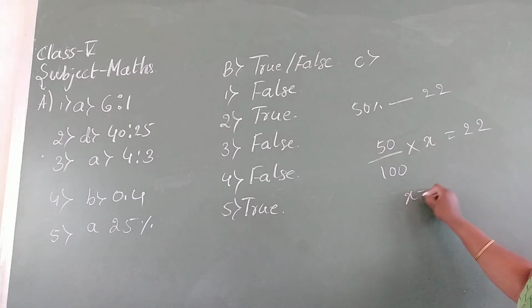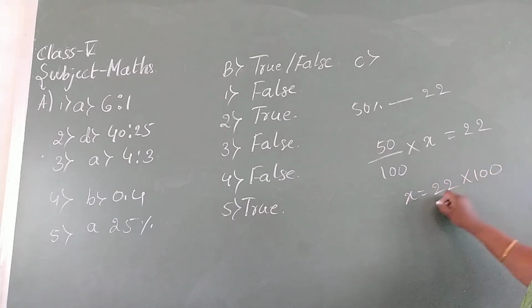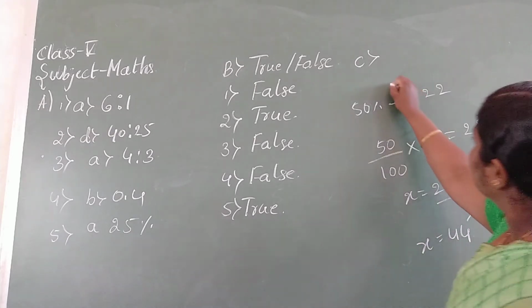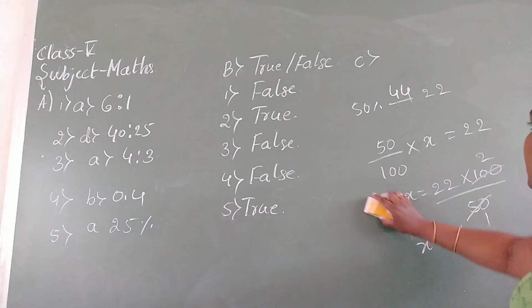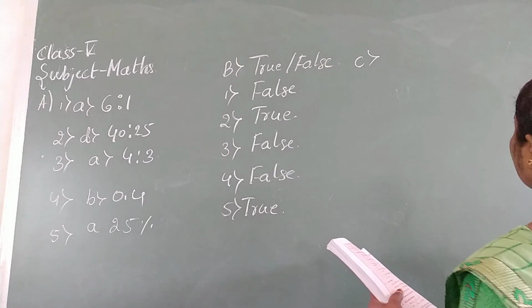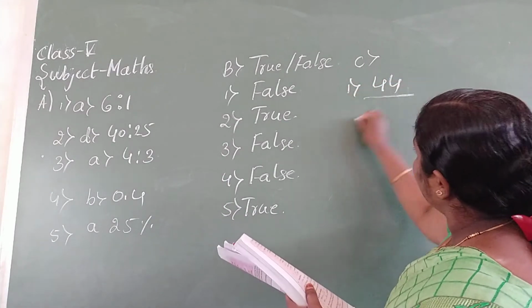So x is equal to 22 into 100 by 50. 50 ones are 50, 50 twos are 100. x is equal to 22 into 2, which is 44. So the answer is 44. First one is 44 is the answer.